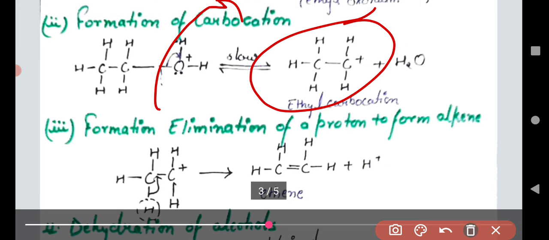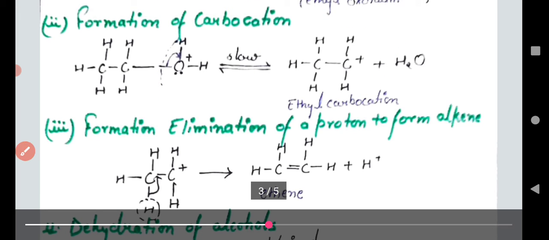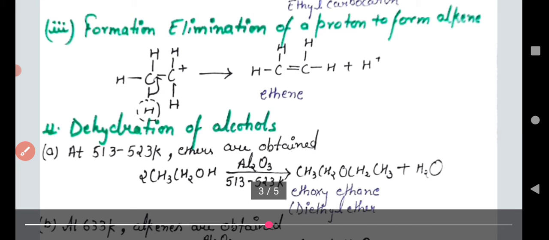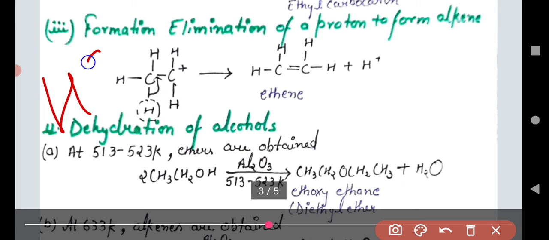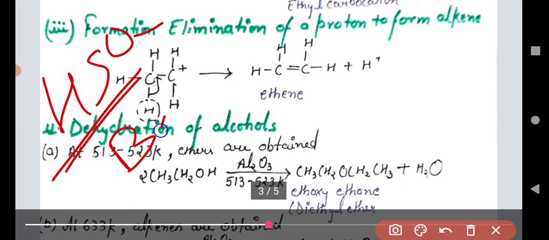But we are able to understand that there is another portion in this reaction, that is HSO4 minus. This HSO4 minus is a base. Understand that? So this is the base.